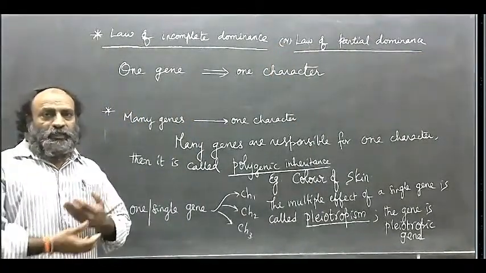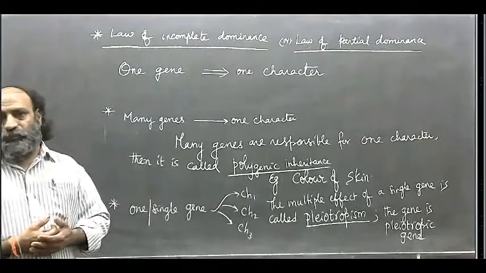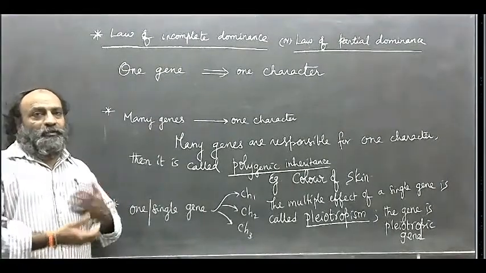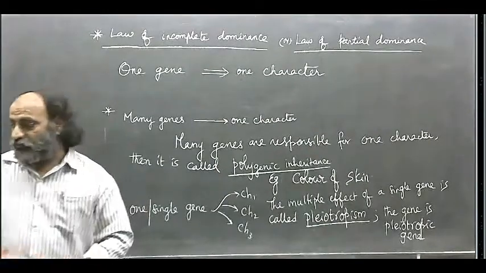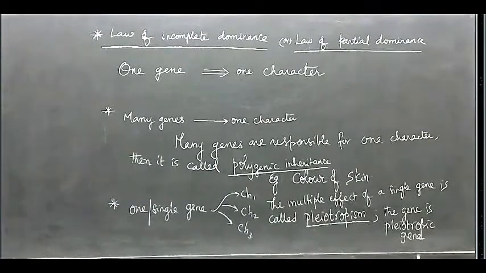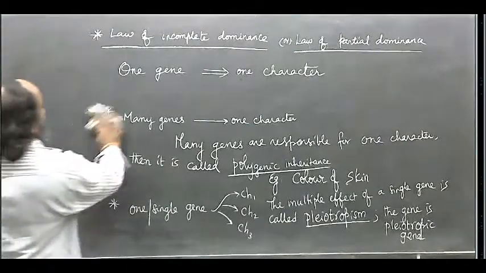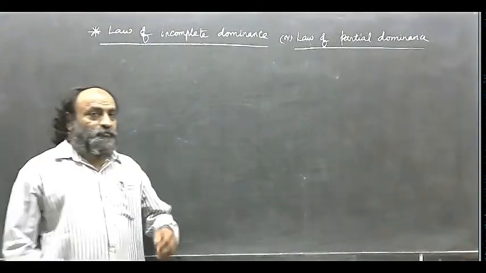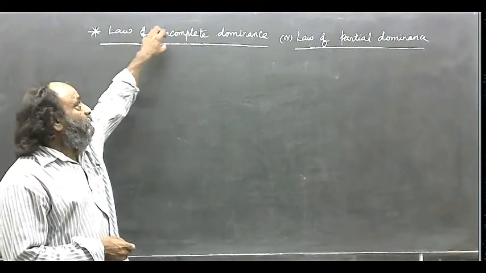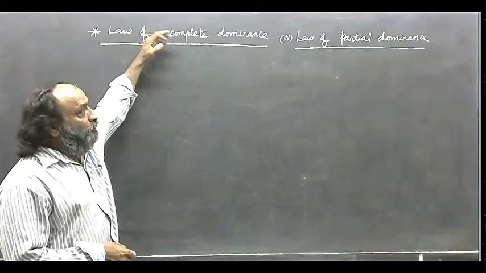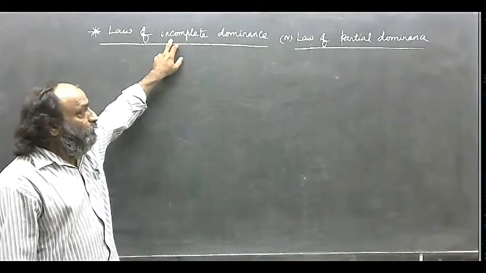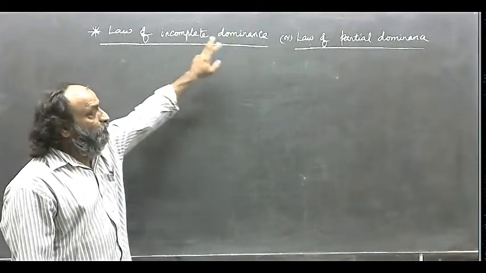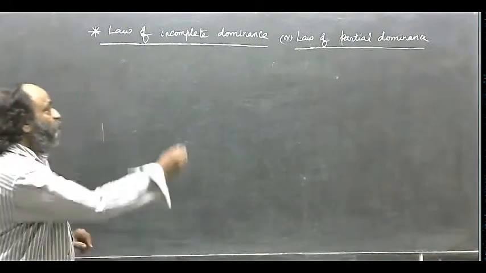Now, let me give the examples of incomplete dominance. Then I will define what is this incomplete dominance. So, now we will try to work out the examples for better understanding of incomplete dominance or partial dominance.